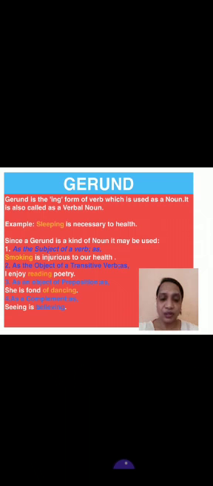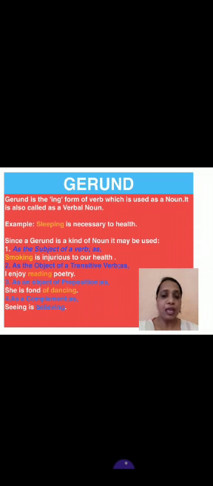So a verb which is working like a noun is called a gerund. Sleeping is necessary to health. I hope it's clear. Since a gerund is a kind of noun, it may be used as subject to the verb, object to the verb and complement to the verb. So see, subject to the verb. When it is the subject of a verb: smoking is injurious to our health. Smoking is made up of verb smoke. You have to add ing and it is the subject of the sentence. So it's playing a role of a noun. Smoking is subject of a verb. That's why it's a gerund.